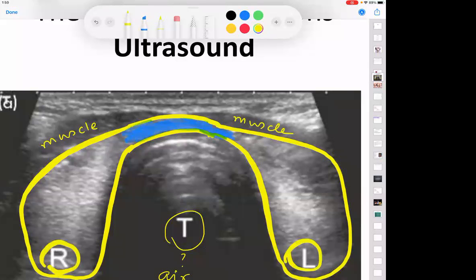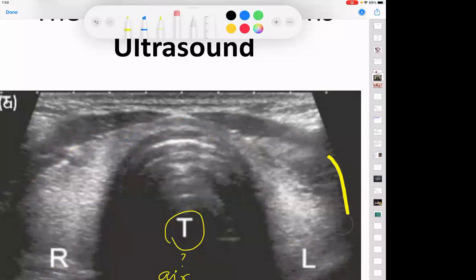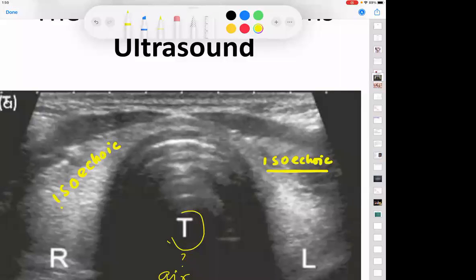Okay. Yes, sir. Now, in this picture, understand the appearance of the thyroid gland in relation to the surrounding muscle. See the color of the thyroid gland in relation to the surrounding muscles. This is technically called isoechoic. That means it is equal to the rest of the surrounding structure. A radiologist has made some particular arrangements, and this kind of arrangement is called isoechoic.